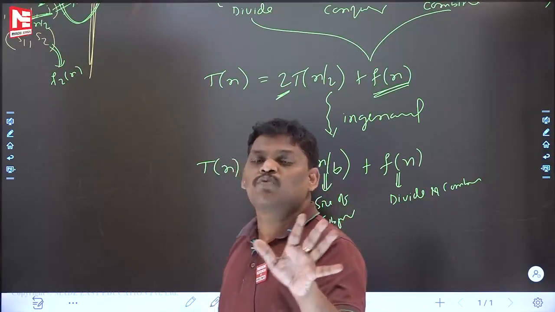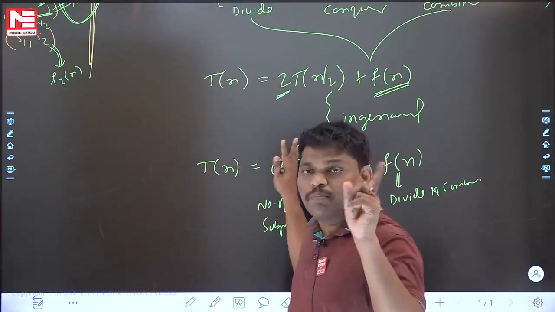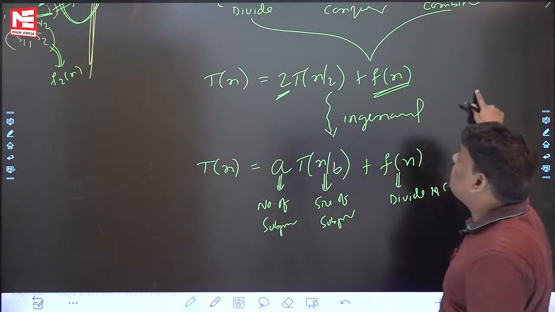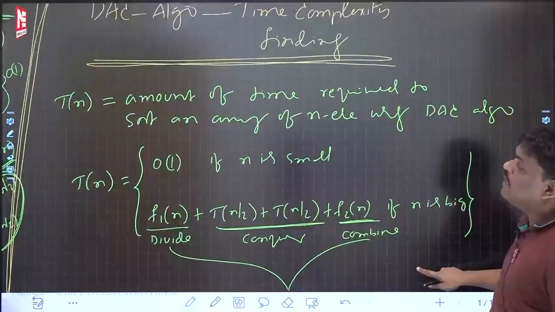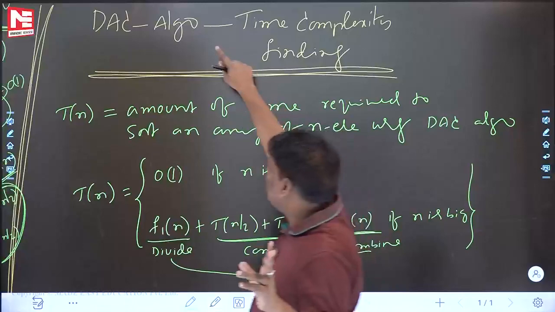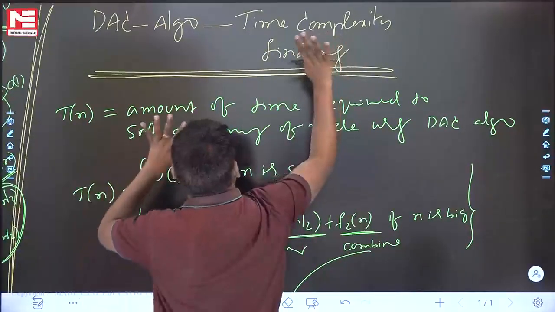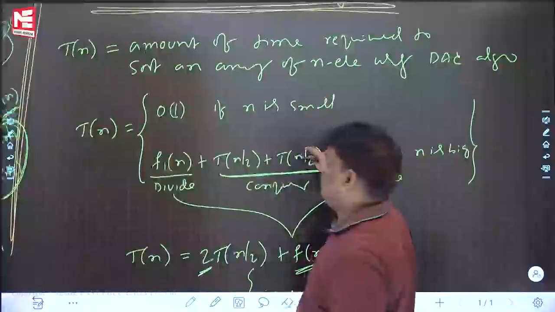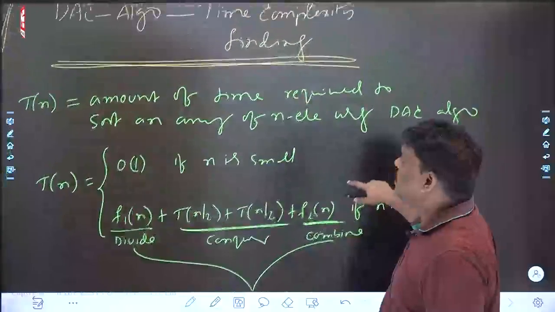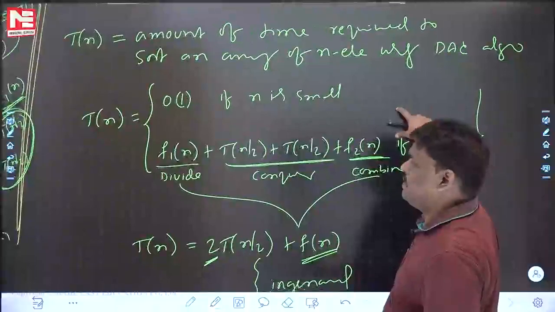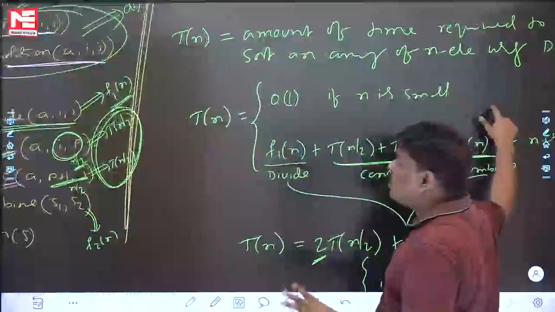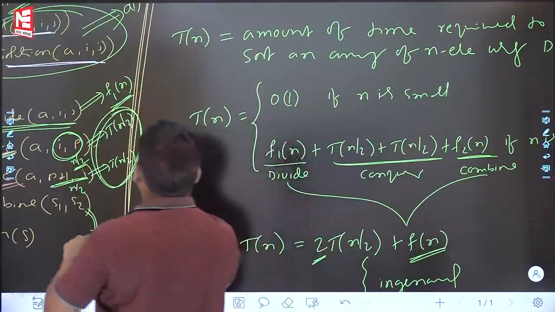Now, can you help me once? Whatever you got until now, it's okay. Let me ask you one small line. Can you say what is the topic name? The topic name is: if any problem is solved using a divide and conquer algorithm, how to find the time complexity. This is the way you have to analyze. Some people are asking, sir, how to analyze like this? Nothing there. Listen, nothing there.